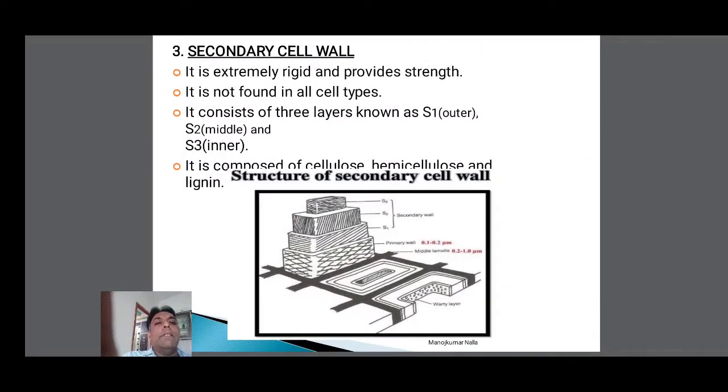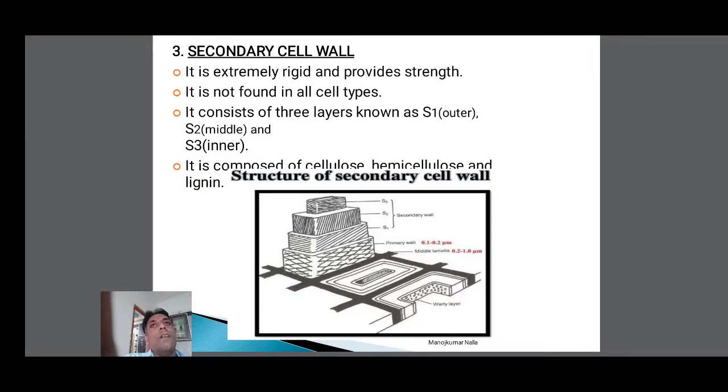At the same time, the secondary cell wall is extremely rigid and provides strength. The primary cell wall is very flexible, but the secondary cell wall is very rigid and provides strength. After the cell matures, the secondary wall forms. The secondary wall gives strength to the cell and, ultimately, to the plant.